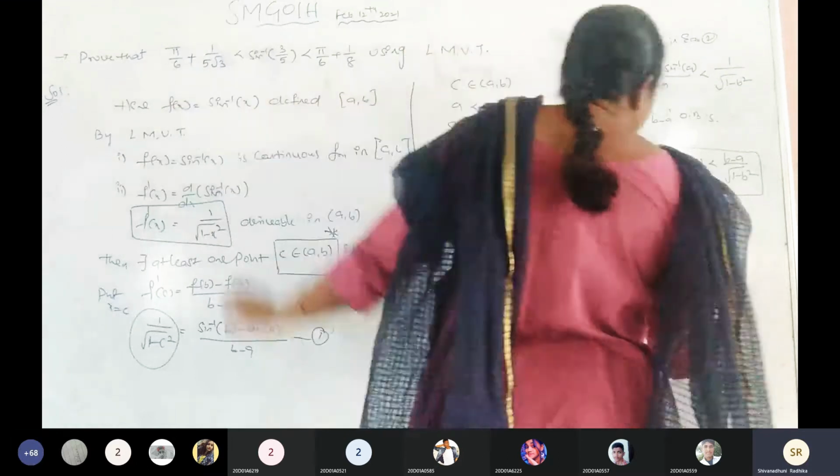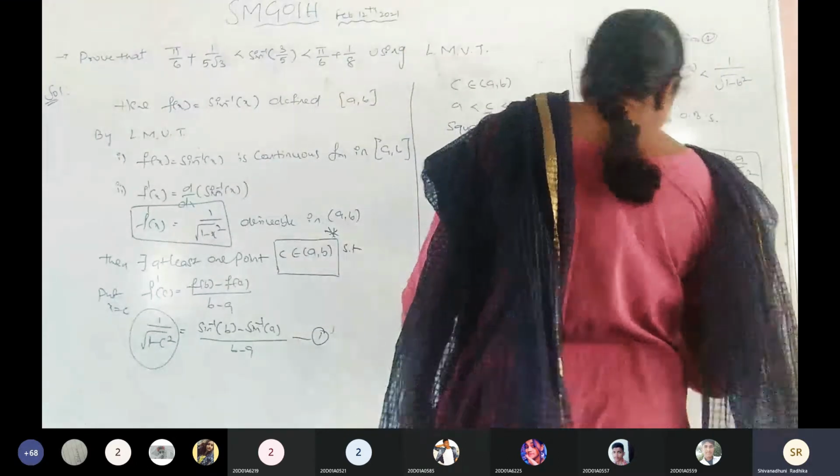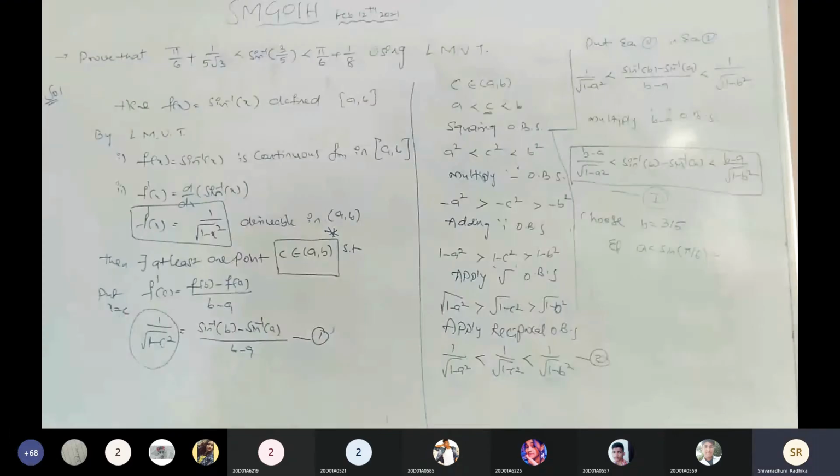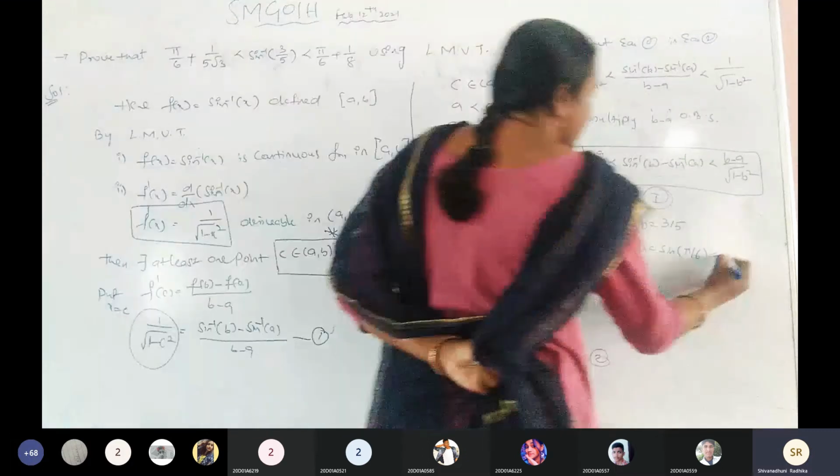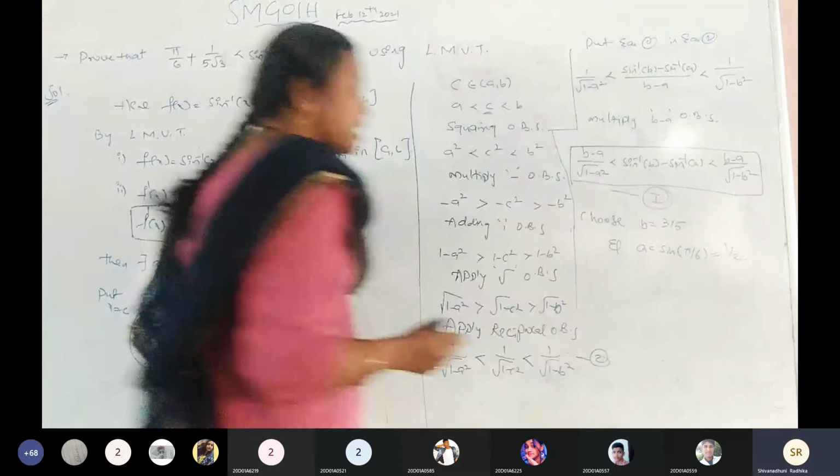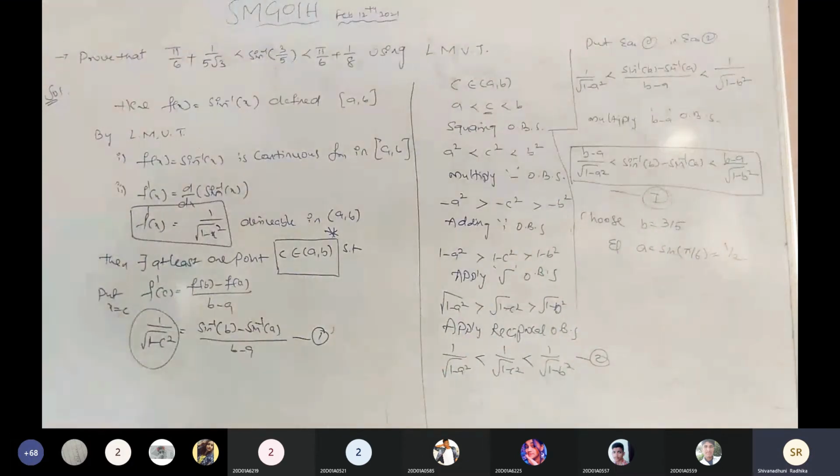Pi by 6. What is the sine pi by 6 value? Tell me. 1 by 2. Now the sine value is here a equals to 1 by 2 and b equals to 3 by 5.